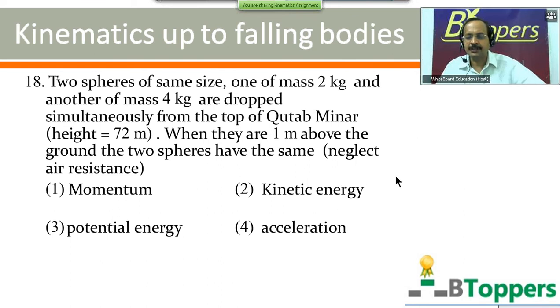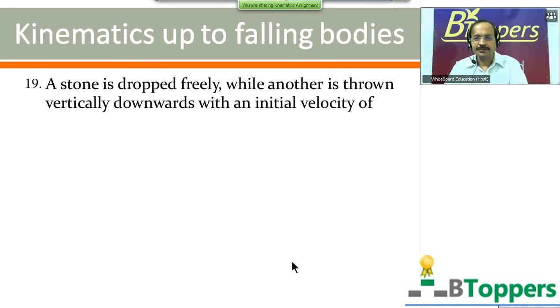This question was given in one of the previous entrance examinations of the All India Institute of Medical Sciences. Next, I would like to show you the next question. See the question number 19.